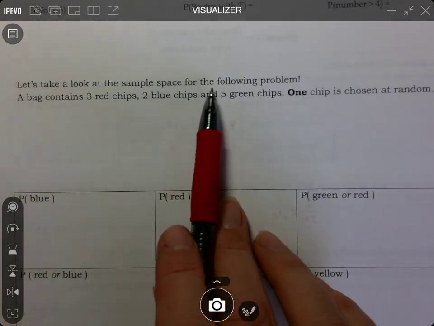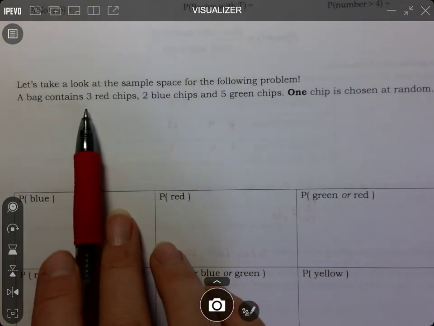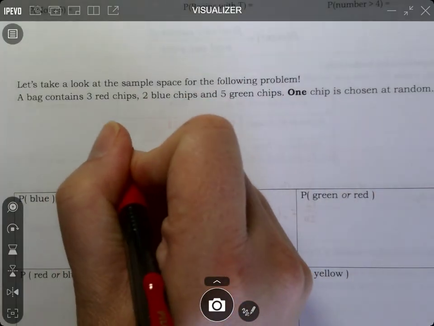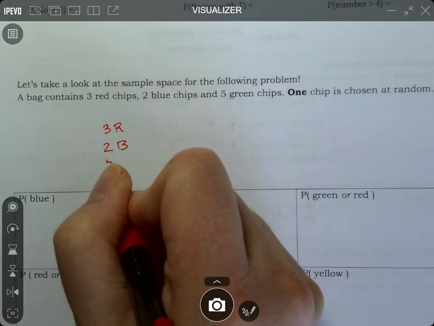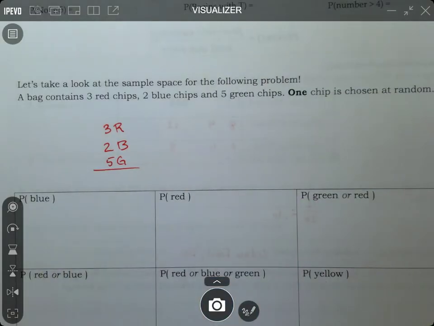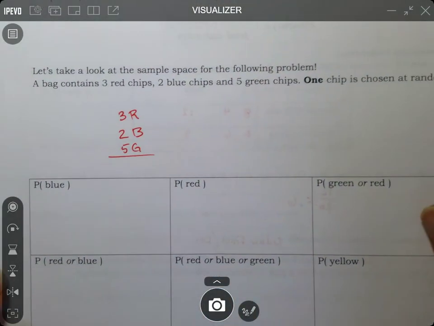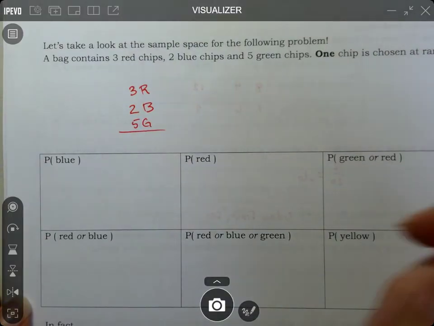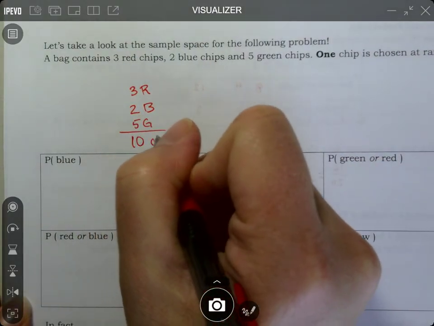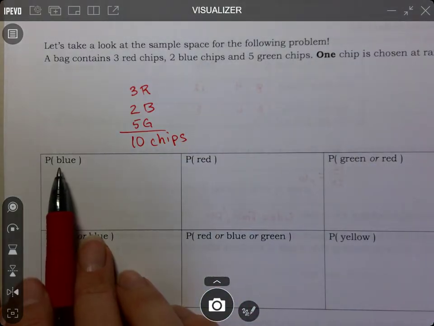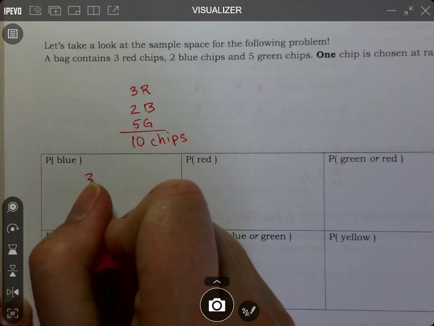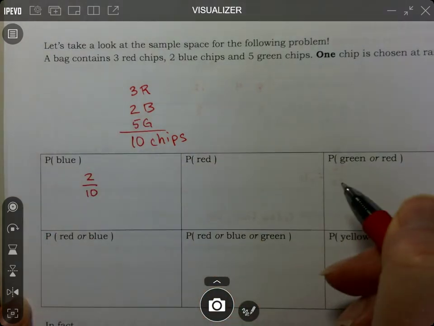Take a look at the sample space for the following problem. We have a bag and it contains 3 red chips. I'm going to write that down. 3 red. It contains 2 blue, 5 green. How many total chips are in the bag? Do we agree with 10 chips? Okay, so if you're asked to find the probability for blue, it would be, well, there are 2 blue out of 10. Now, you're not going to leave me that answer. What would you write?